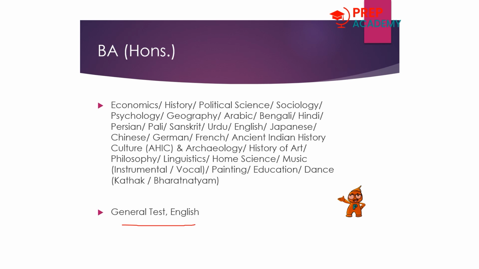General test and English would simply suffice for these courses, but still, if you are applying for more universities like Delhi University or other universities, you should choose other domains also. For example, if you are a student of humanities, you can choose history, sociology, political science, etc. for your domain subjects.